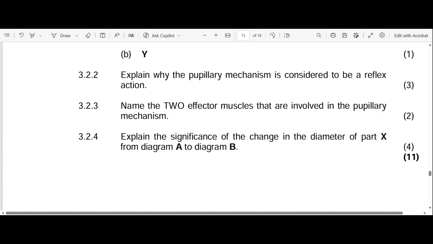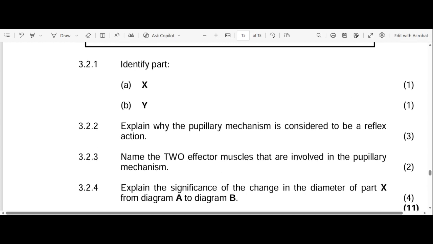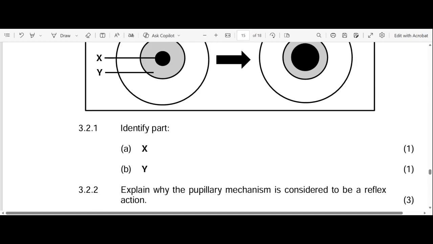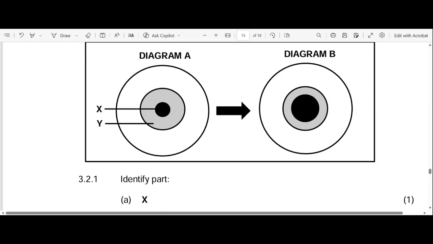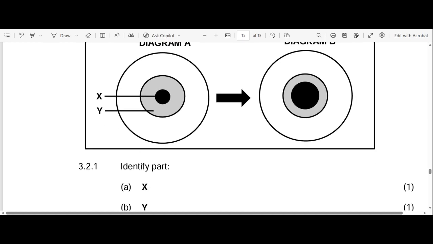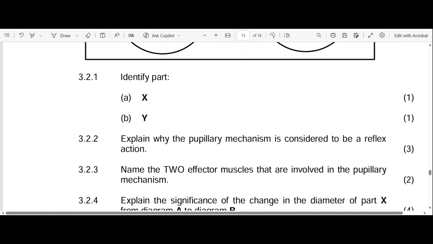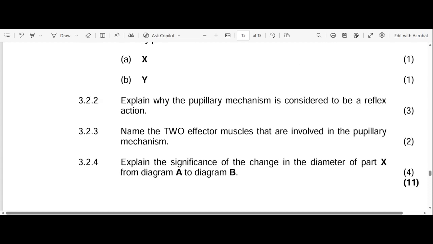3.2.4. Explain the significance of the change in the diameter of part X from diagram A to diagram B. As we've stated before, the sphincter muscles relax, and the radial muscles in diagram B contract. Why do they contract? So that the pupil becomes wider. Why does the pupil become wider? So that more light enters your eye.